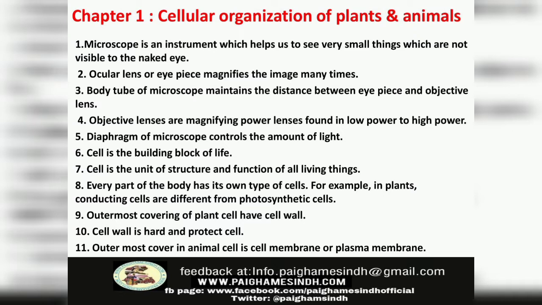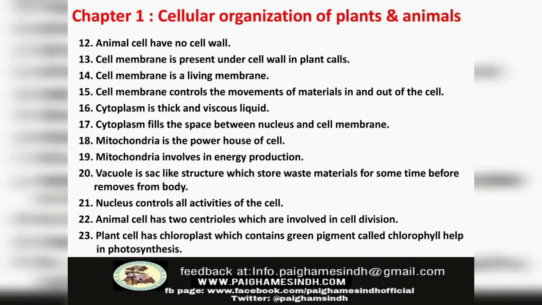Number 11: Outermost cover in animal cell is cell membrane or plasma membrane. Number 12: Animal cell has no cell wall. Number 13: Cell membrane is present under cell wall in plant cells. Number 14: Cell membrane is a living membrane. Number 15: Cell membrane controls the movements of materials in and out of the cell.